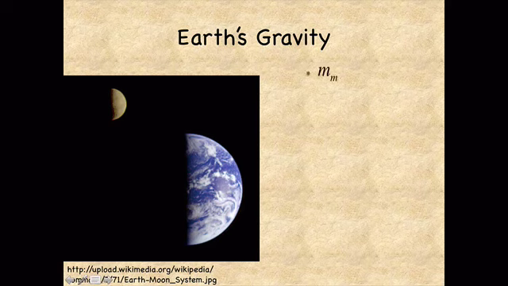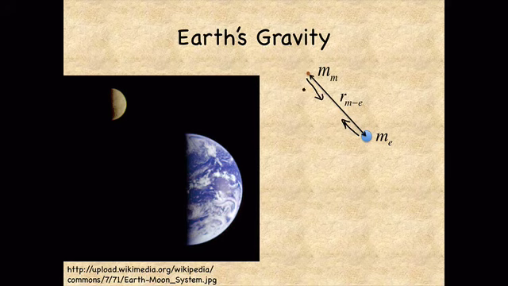So here's the Moon, and we'll call its mass m sub m. And here's the Earth, and we'll call its mass m sub e. And the distance between them we'll call r sub me. Notice on the last slide I used an arrow to indicate the force on the Moon and the force on the Earth, and here I'm using a double-sided arrow to indicate the distance between them. I could also draw the forces, and they would look like this.